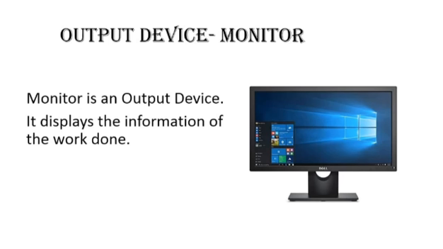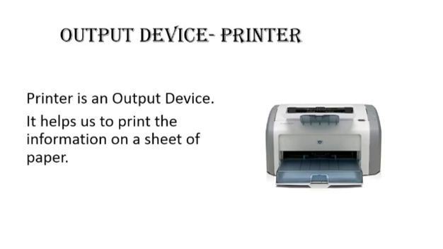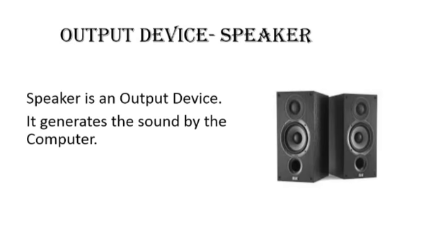It displays the information of the work done. Printer is also a type of output device, as it prints the information on a sheet of paper. Speaker is also an output device, as it generates the sound by the computer.